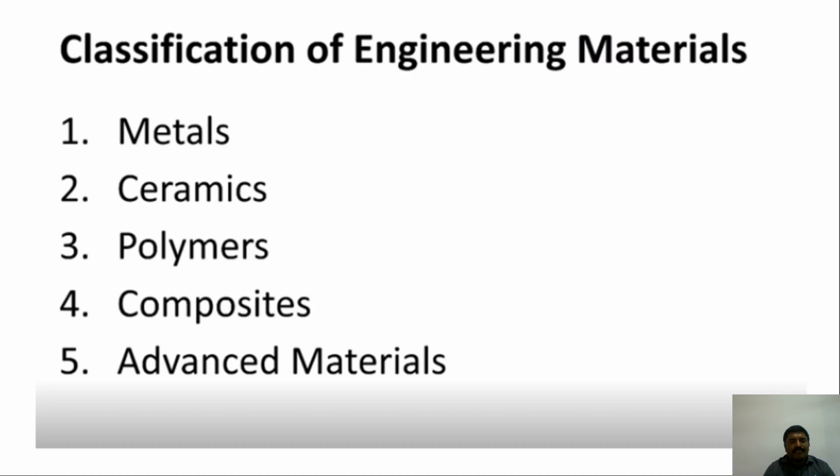The ceramics and polymers come under non-metals, and the composites and advanced materials come as a mixing of two or more materials.